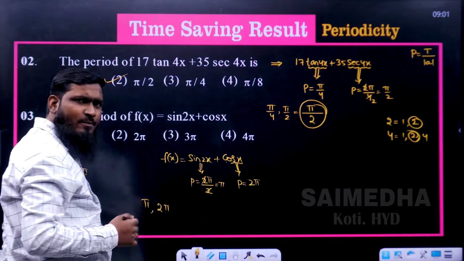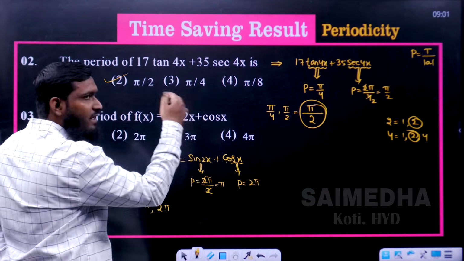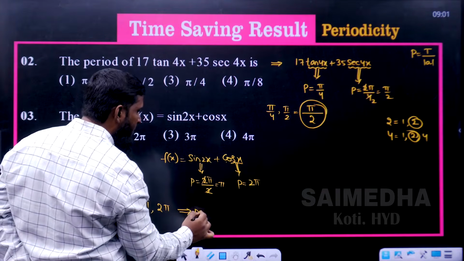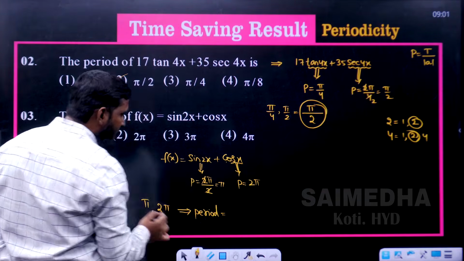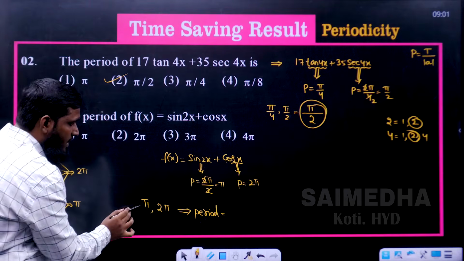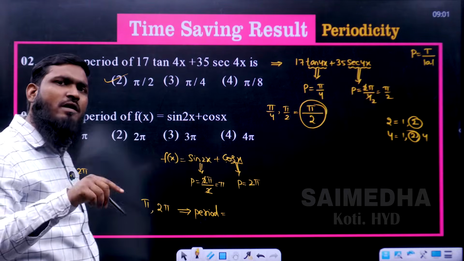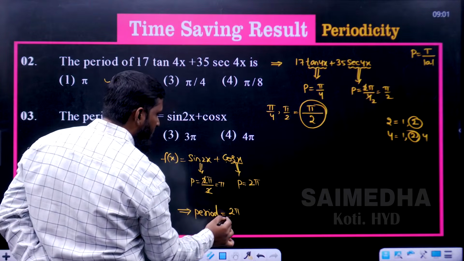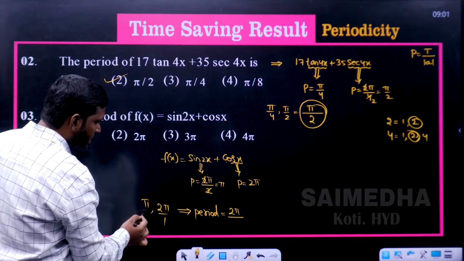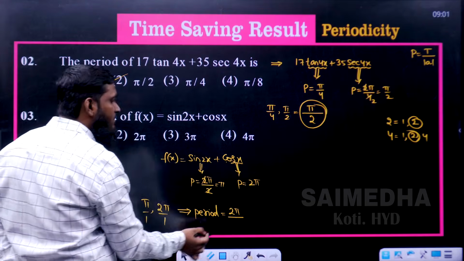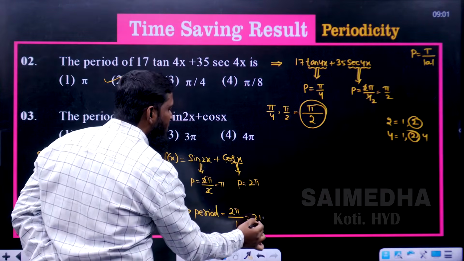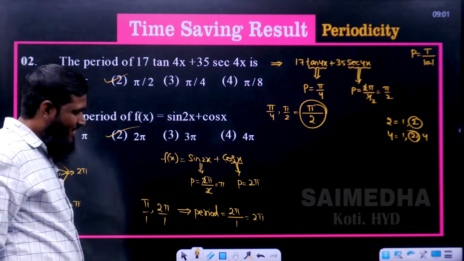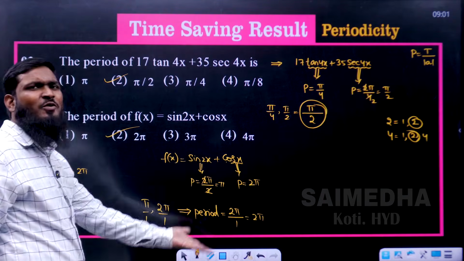Now both are different. If it was the same, then we could directly write the same answer. But they are different, so what do we have to do? Period is equal to the LCM of the numerators 1 and 2. What is the LCM of 1 and 2? 2 only. So we write 2 pi divided by the HCF of the denominators, 1 and 1, which is 1. That is equal to 2 pi. So 2 pi means which option? The second option is correct. If you are not having anything in the denominator, no need to write.